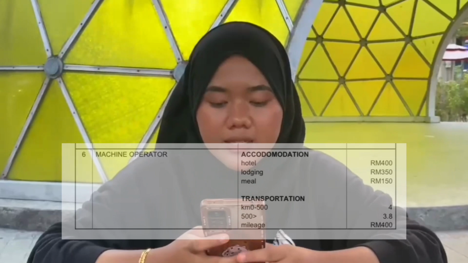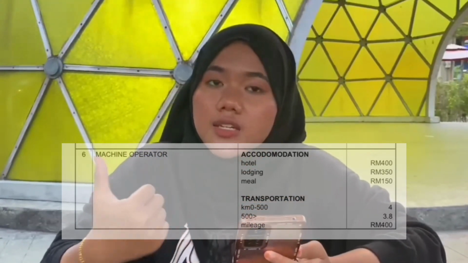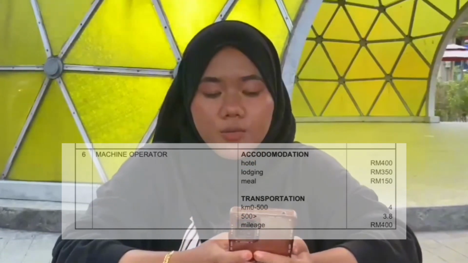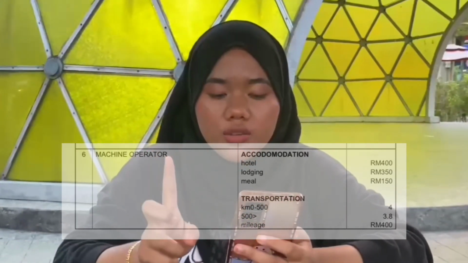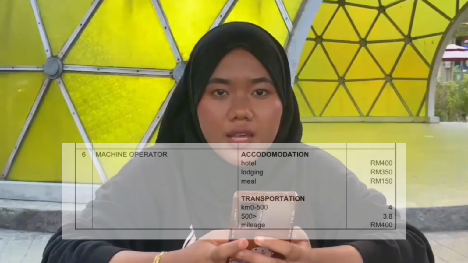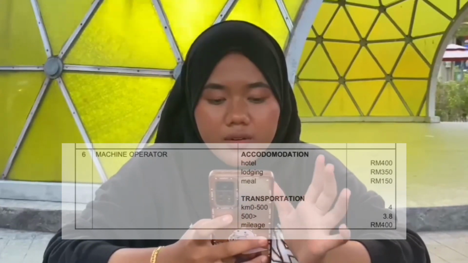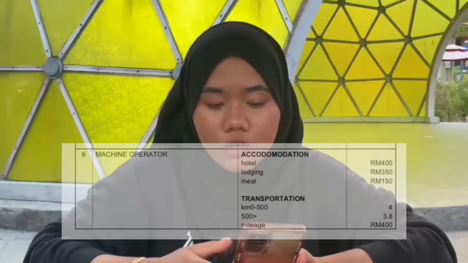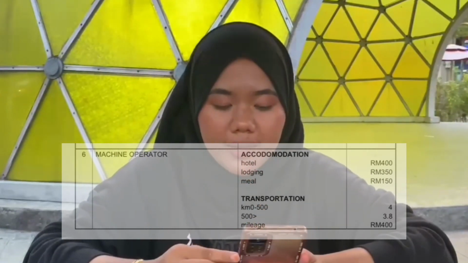So the fixed allowance for machine operator, we have two. First is accommodation and the second is transportation. For accommodation, we have hotel and lodging. For hotel, the rate is 550 ringgit. My lodging is 300 ringgit.